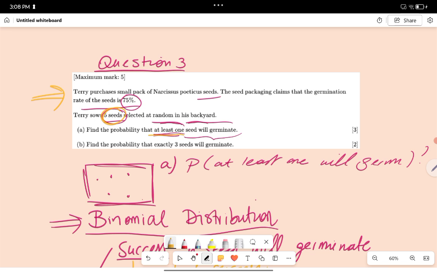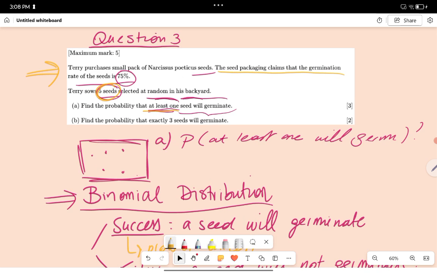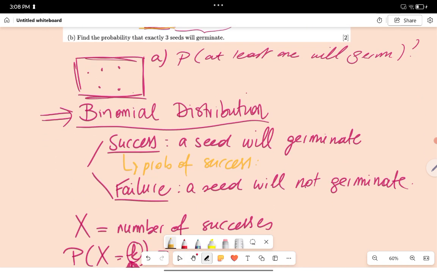Terry purchased a small pack. The seed packaging claims that the germination rate of the seeds is 75%. So a seed will germinate in 75% of the cases. So basically p will be 0.75. And failure, we will not need it here, but failure is denoted by q, and that's 1 minus p, and that is therefore 1 minus 0.75. That's 0.25. But you don't really need to write it down, you just have to know this stuff.